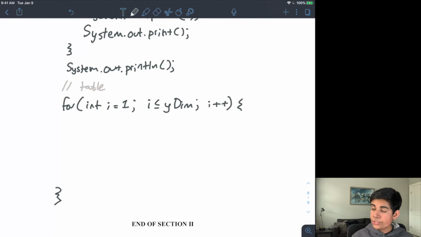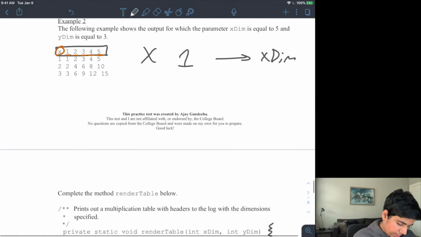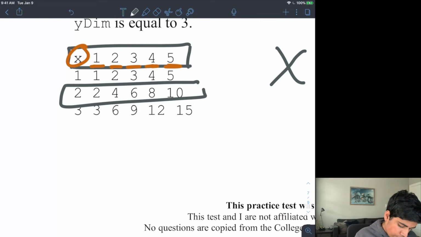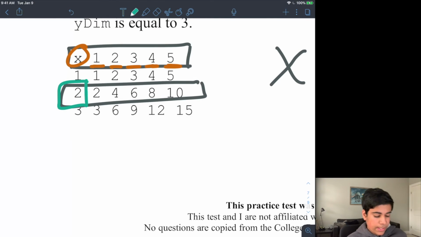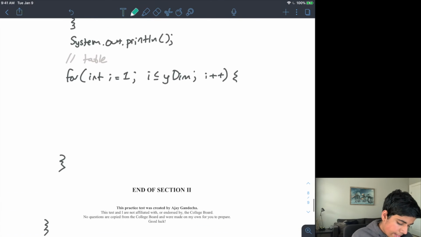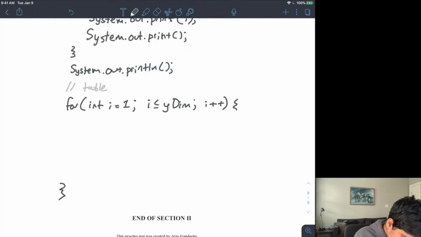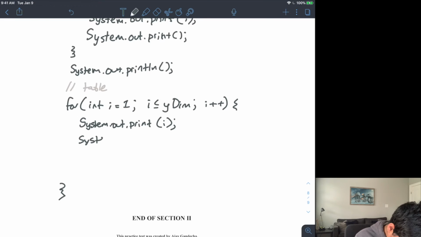Now the first thing I can do is print out the first cell for each row, because now I'm going to be printing a row like this. I want my first item, right, to be the actual number of what row it is. So to do that, I do first system.out.print i, right?